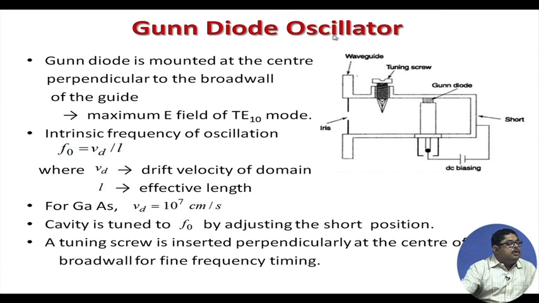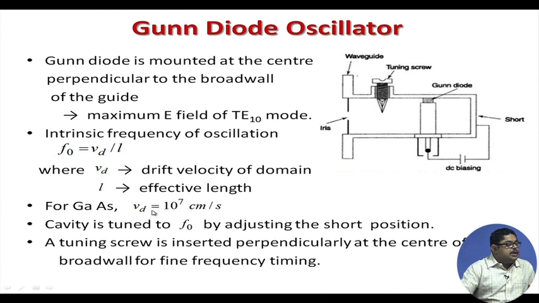So, generally this whole RLC circuit is called a Gunn diode oscillator. The Gunn diode is mounted at the center, you see this is the Gunn diode perpendicular to the broad wall of the guide. Broad wall, we have seen what the broad wall is. So, perpendicular to that, of a rectangular guide, the maximum E field of the TE mode is there where it is placed. The intrinsic frequency of oscillation is Vd by L, drift velocity of domain by effective length. This is the intrinsic frequency, or the TT mode operating frequency.